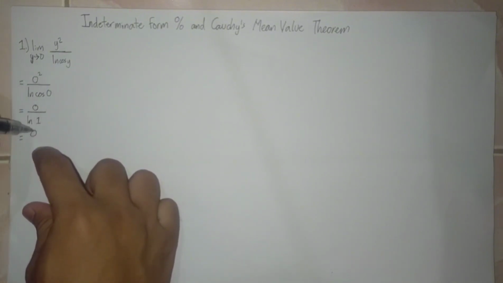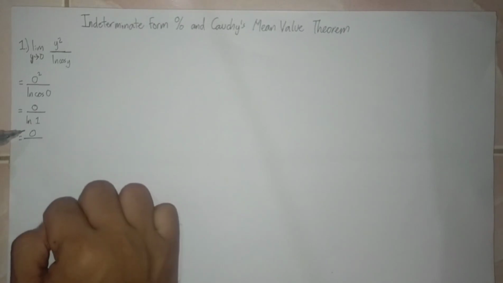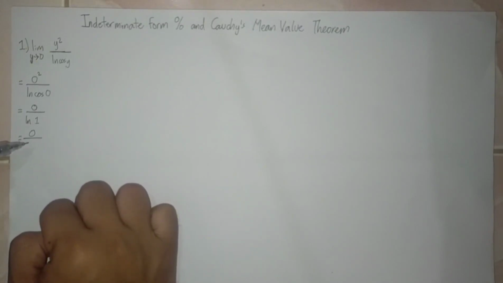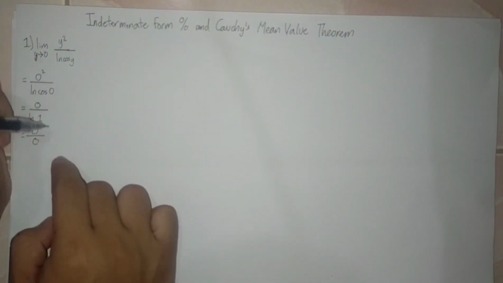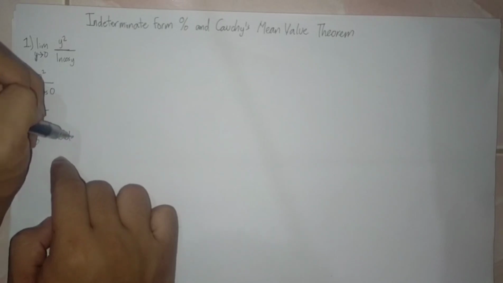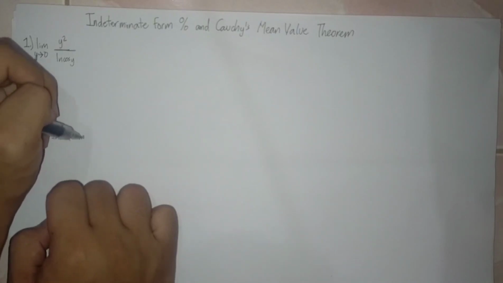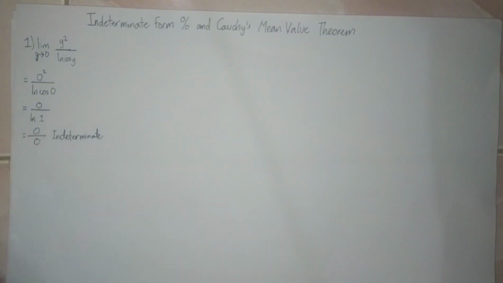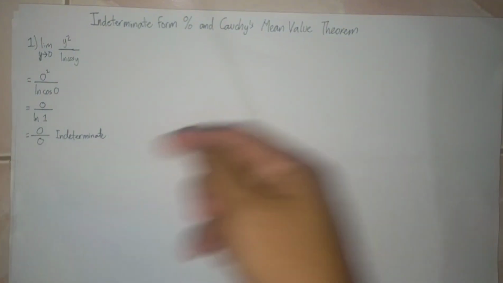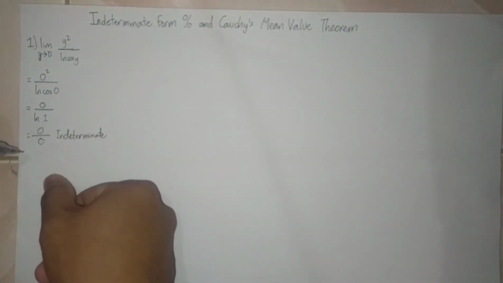Then 0 over the value of ln 1 is 0. So the limit is indeterminate. If the limit is indeterminate, we apply L'Hopital's rule.